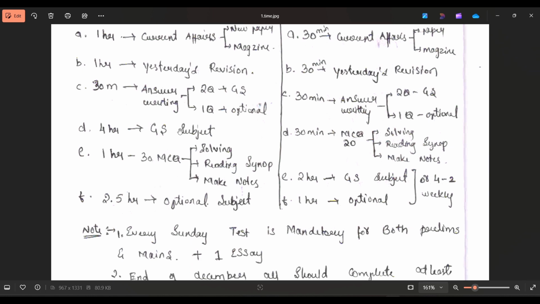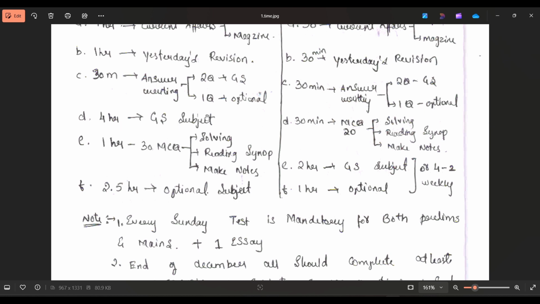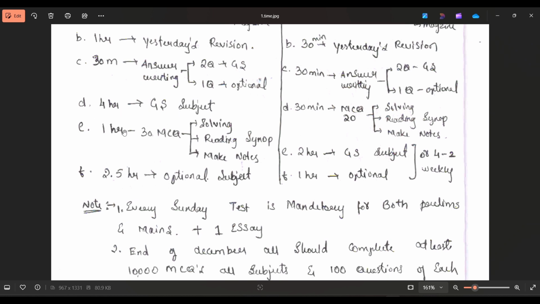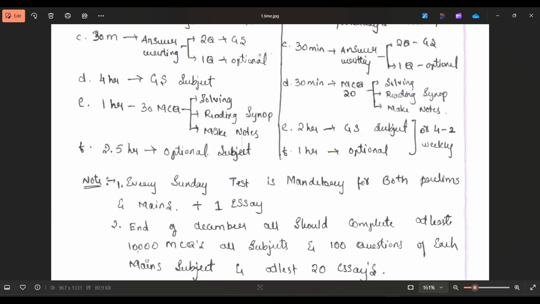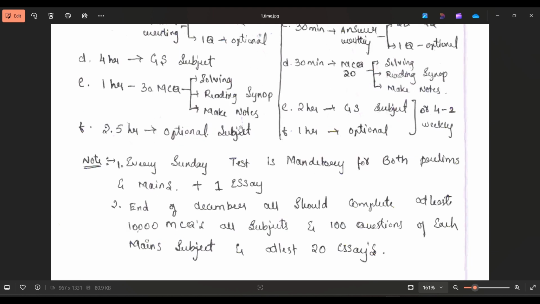The next 4 hours should be dedicated for GS subject. Another 1 hour should be dedicated for solving 30 MCQs per day. You should solve the 30 MCQs, read their synopsis, and make notes. I will clearly explain in the upcoming videos how to make notes, whether we should write the entire synopsis here or create a short synopsis. I will explain in that video.